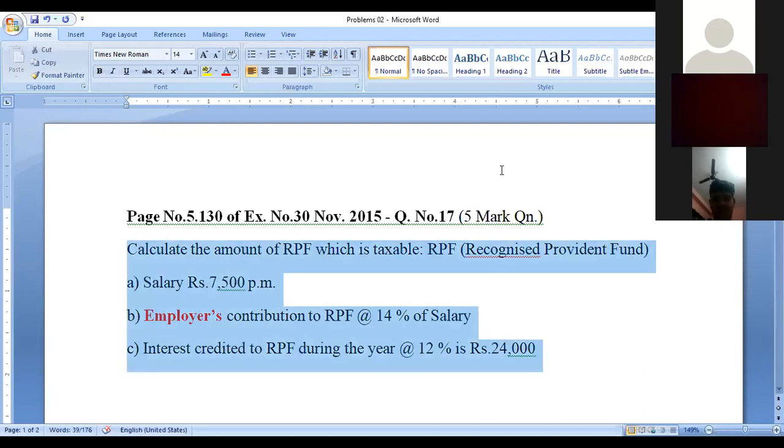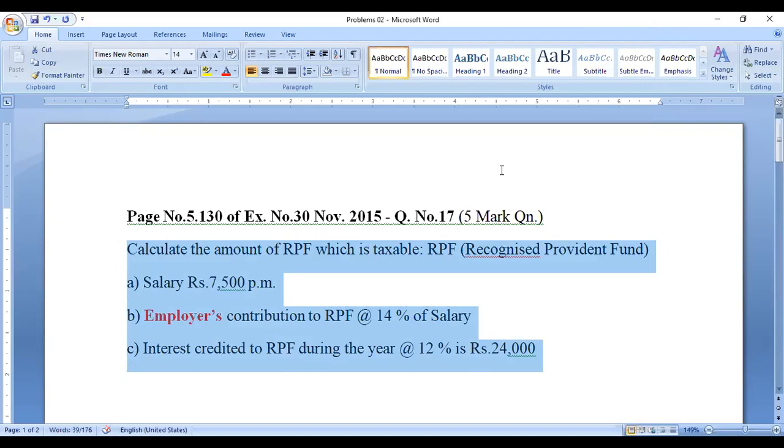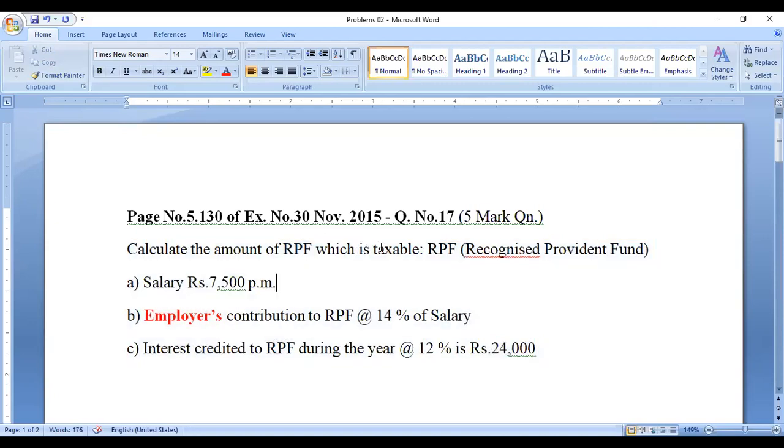With this question, you have to calculate the taxable recognized provident fund. Only these three pieces of information are given. The provisions and rules will not be given, so you should remember them in your mind. I will take the rules to you with a slide, in the Word file. These are the recognized provident fund rules.